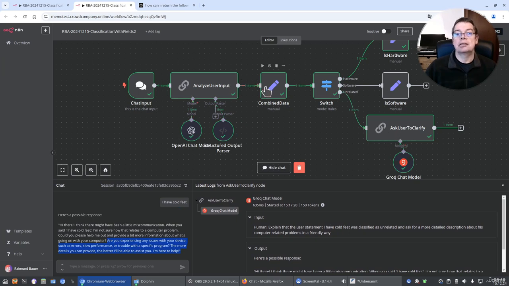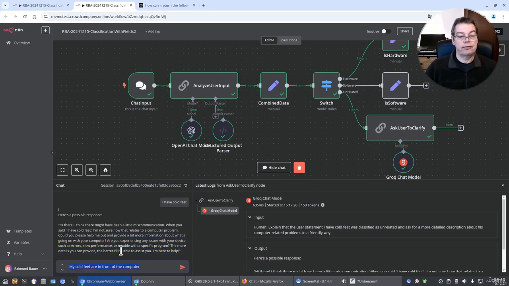and that is basically the last step we have to do when a user asks an unrelated question that has nothing to do with computer and IT problems, because now the user can clarify what the problem is, and as long as it doesn't belong to software or hardware problems, it will always go into the same loop.